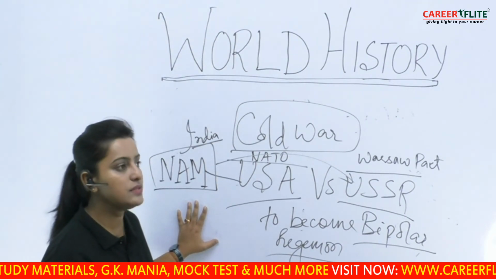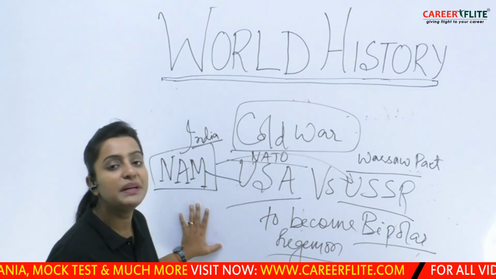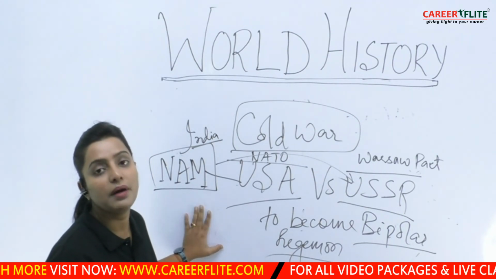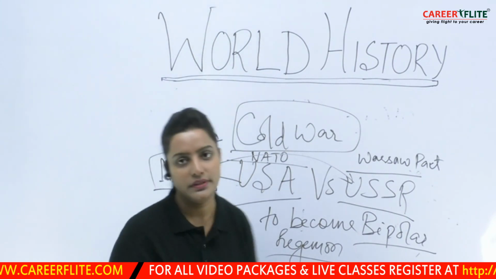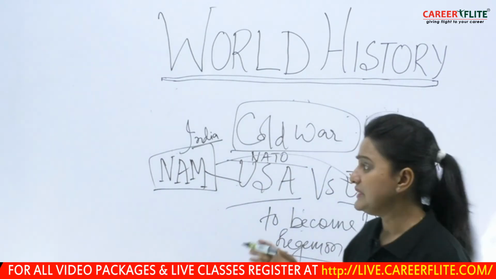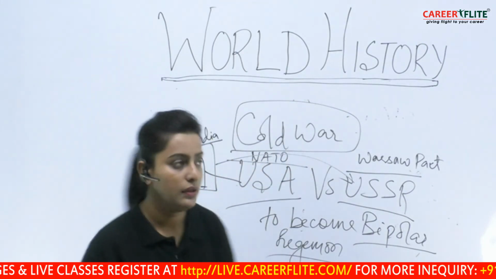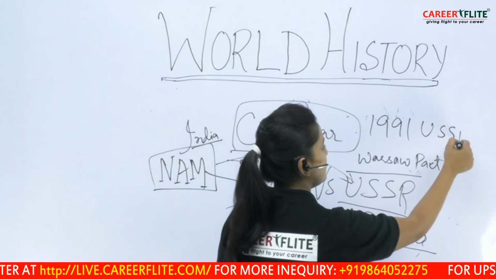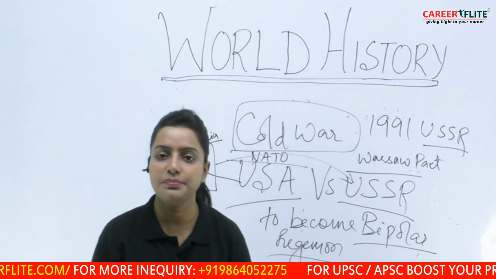Now, in this race, we see that many small countries or many newly independent countries actually join hands with Nehru and become a part of NAM. So we see that India was neutral. It sided with neither of them. So all these phenomena were taking place till 1991. In 1991, what happened? USSR breaks down. It disintegrates due to its internal politics. It breaks up into units.